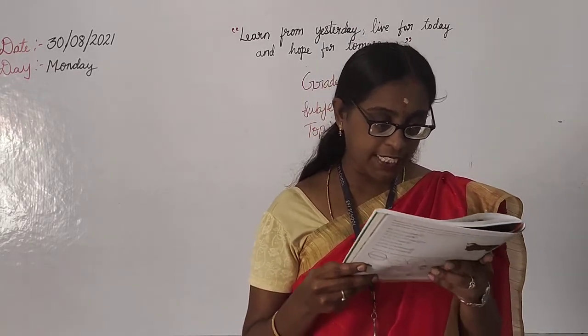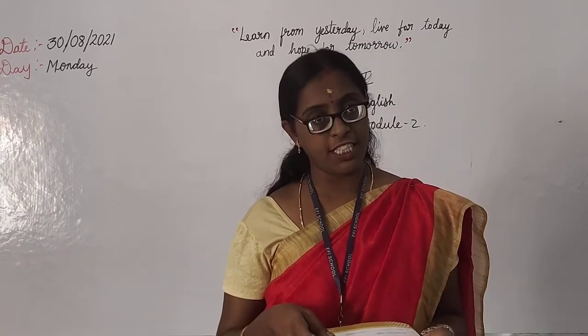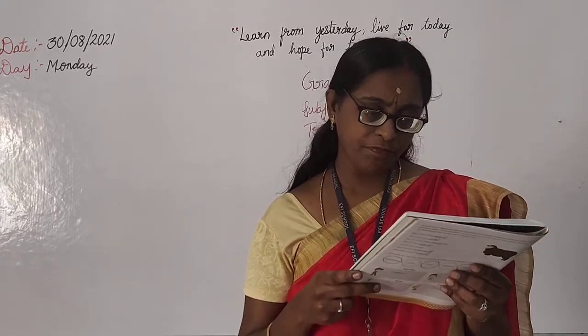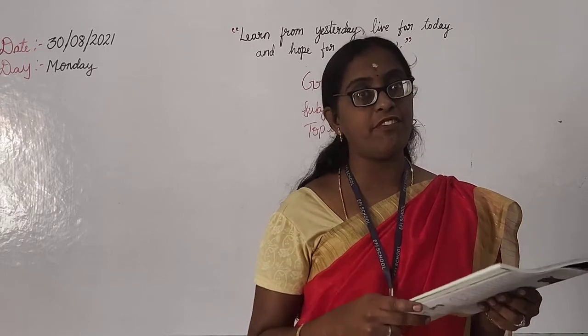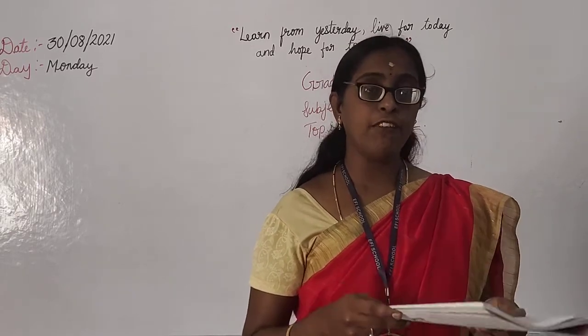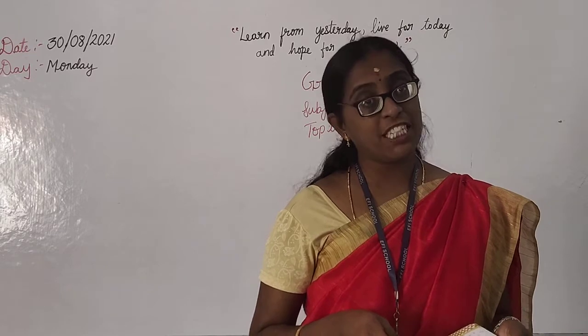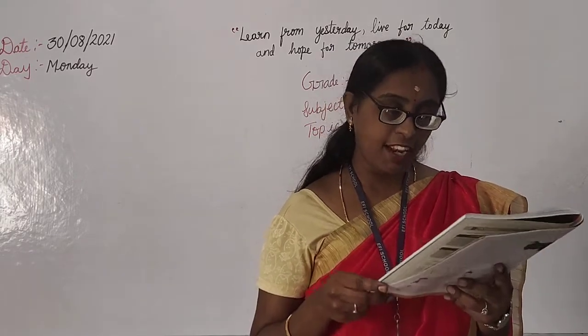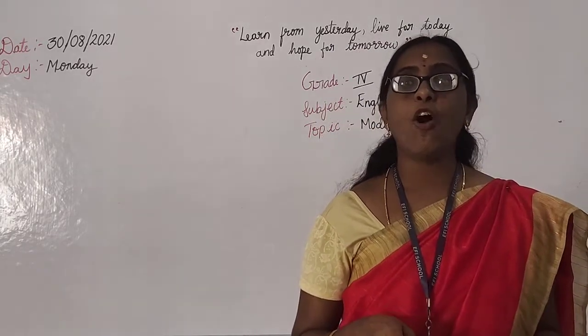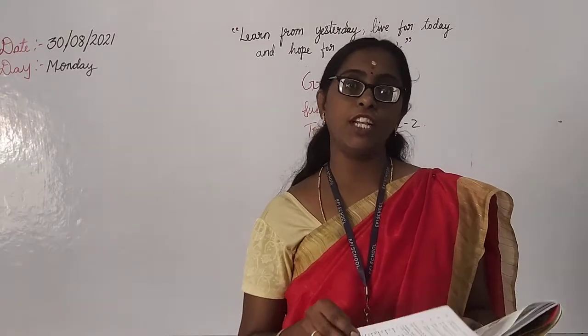We learned many examples like army, soldiers, bees in a hive, flock, fleet, bunch, class, pack. All this comes under the collective nouns.